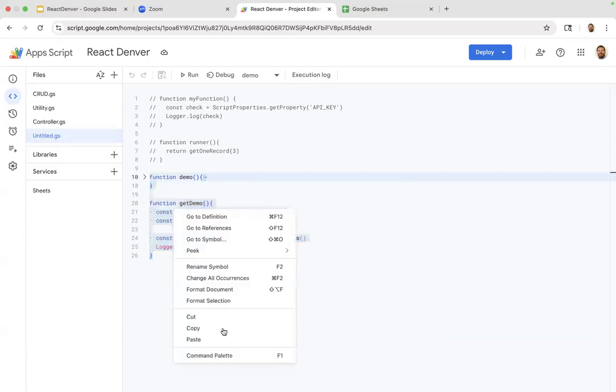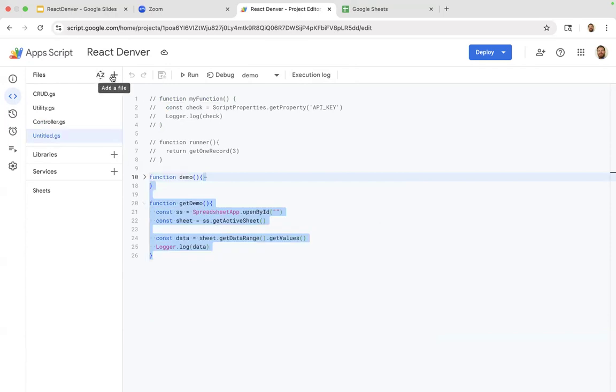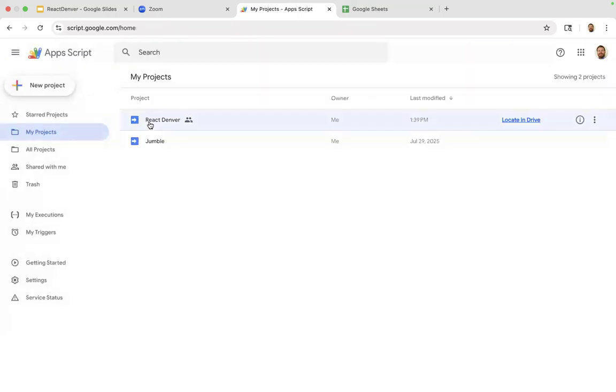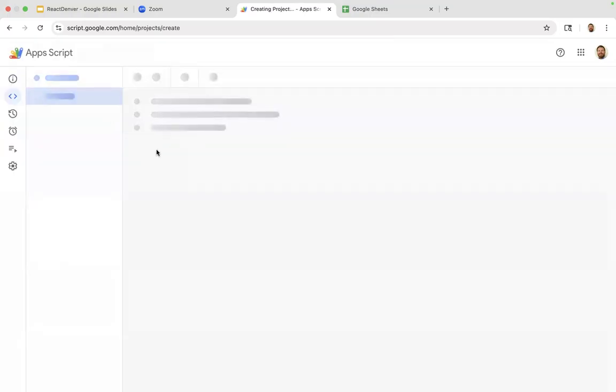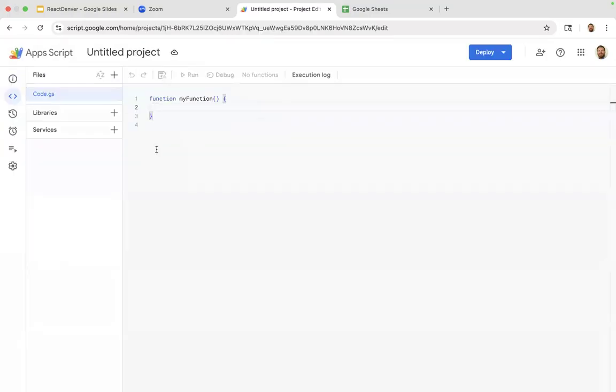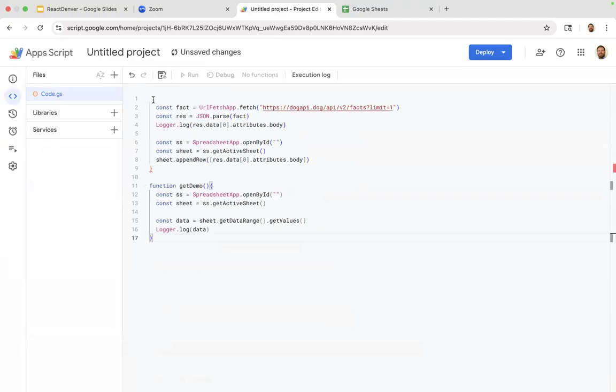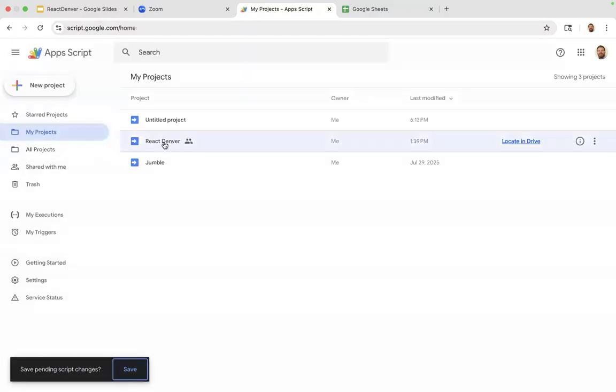What I decided to do was write this ahead of time, and I'll show you actually making a project. So just in here, we can click on new project, and you'll see how it opens up in a minute. And it always starts with this code.js. You can name those whatever you want. And there's always the function myFunction to start with. Again, you can name them whatever you want. So if I go in here and just paste half of my code, it seems. Let's go back into here.